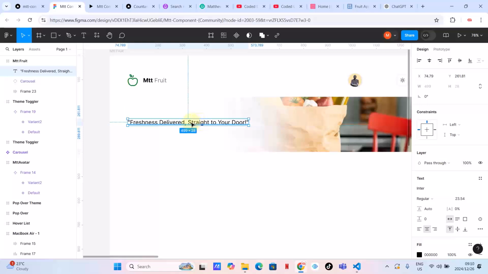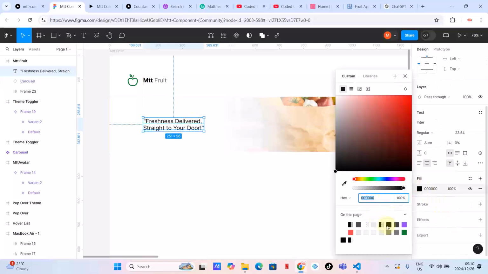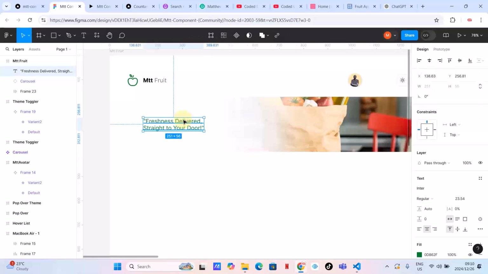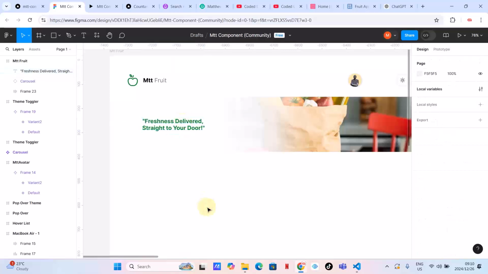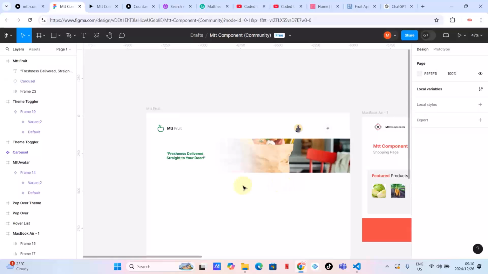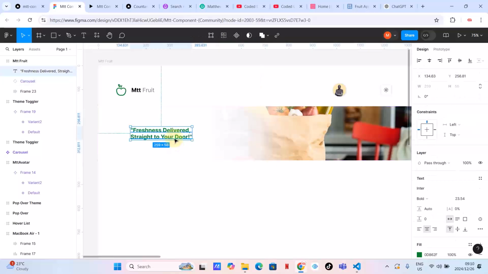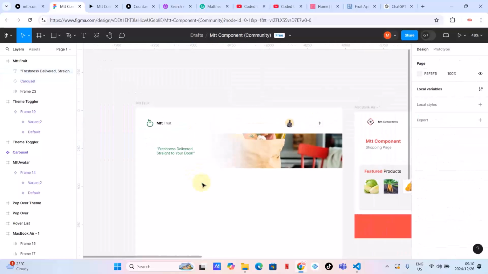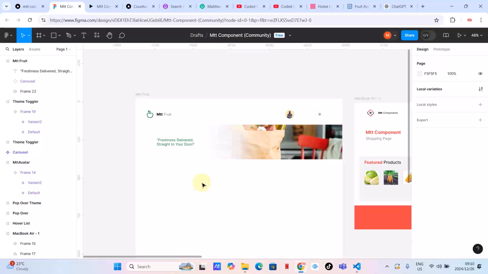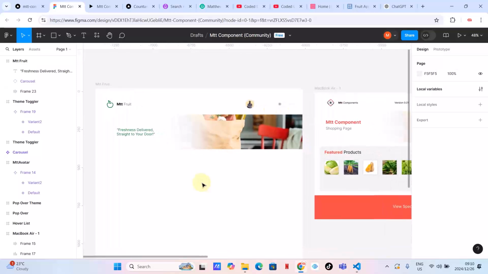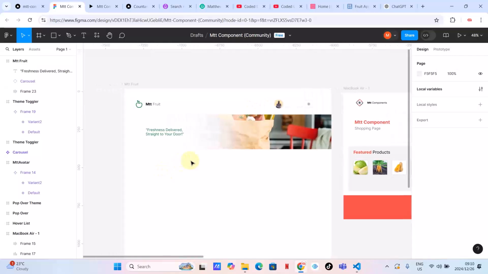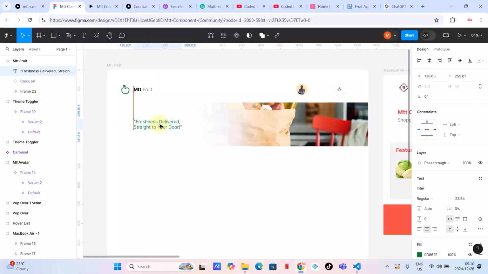Let's put the slogan here, and then let's use our identity colors. We might as well, yes, we can make it bold. Okay, so as you can see, guys, here I'm not designing, making it something beautiful or realistic. I'm helping you to understand how to use this template or this Figma file.